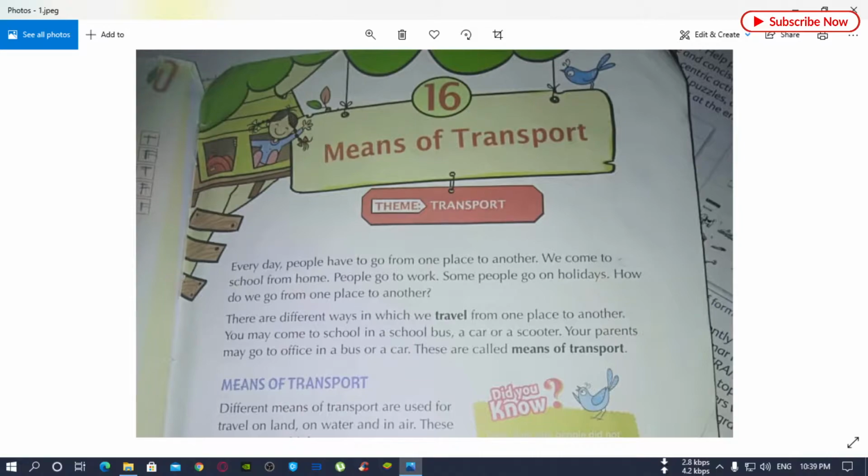So how do we go from one place to another? There are different ways in which we travel from one place to another. Like when we go to school, we use a bus, car, or scooter. Your parents may go to office in a bus or a car. These are called means of transport.